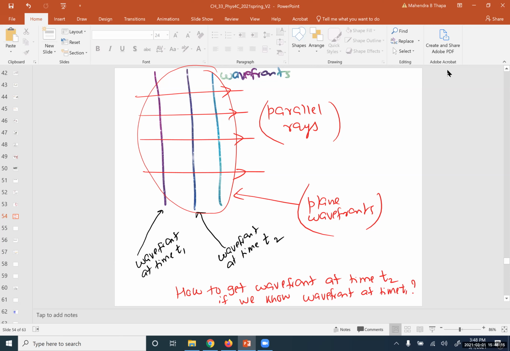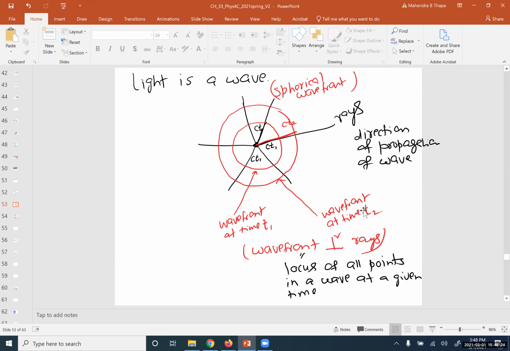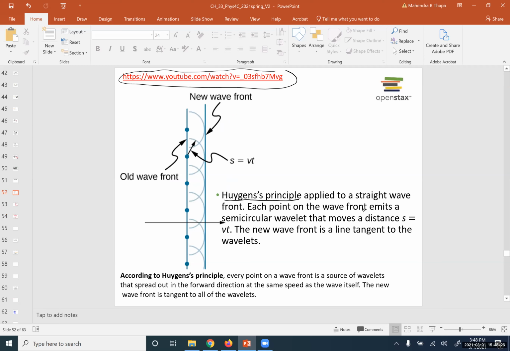Basically, how to know the second location if you know the initial location. That's how we are using the Huygens principle.